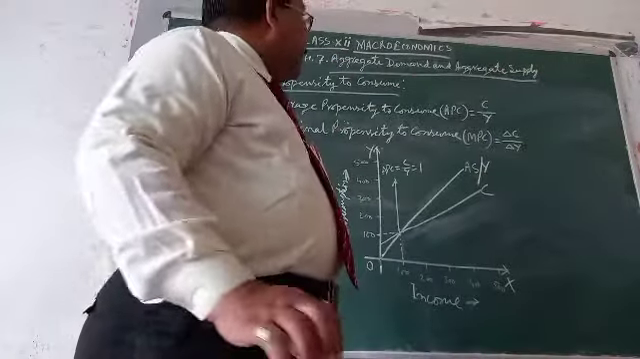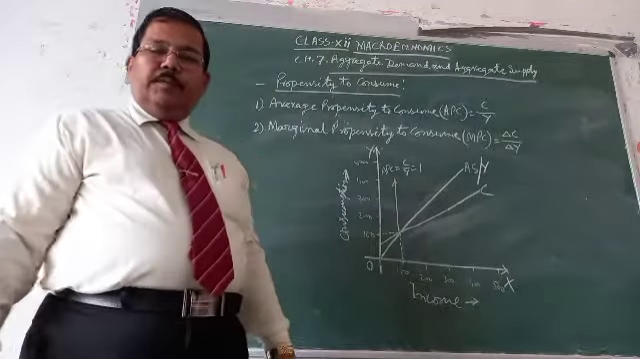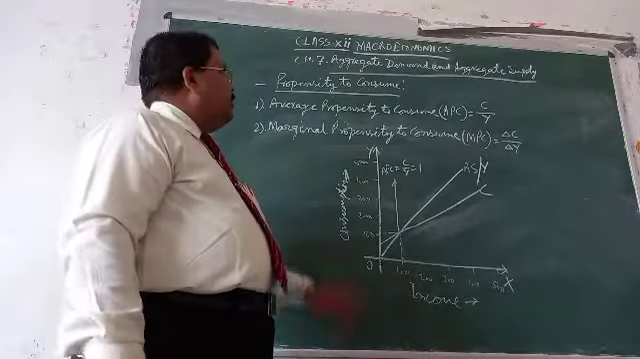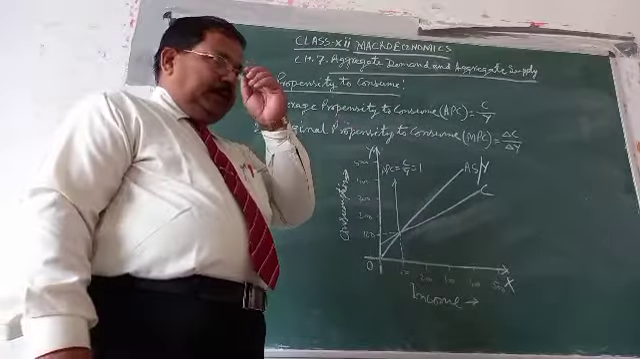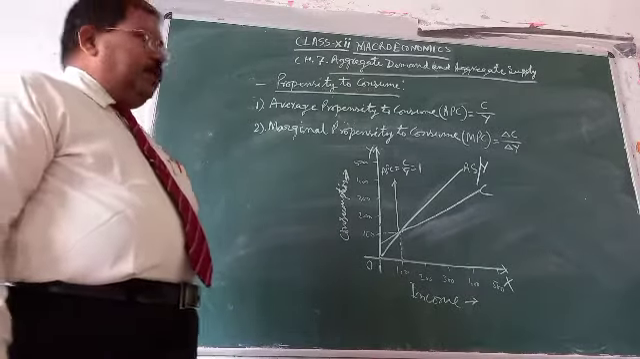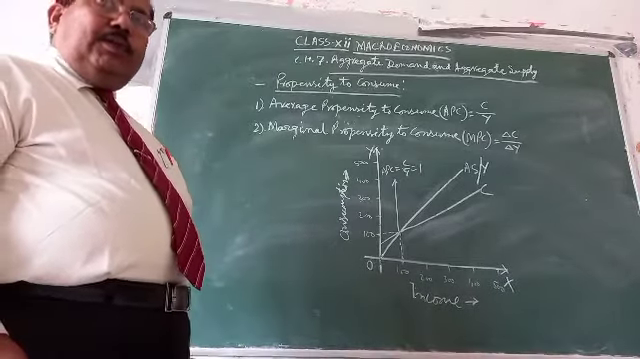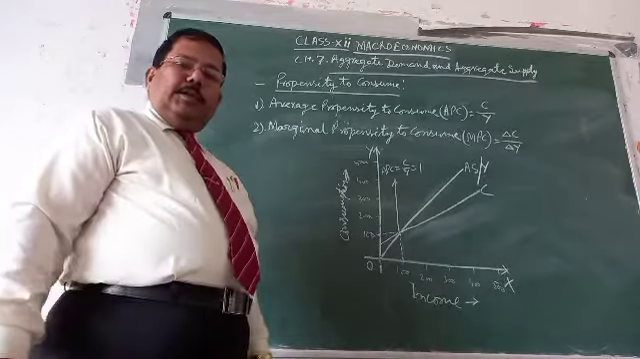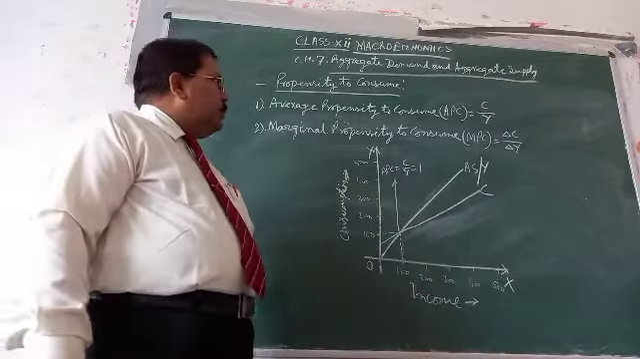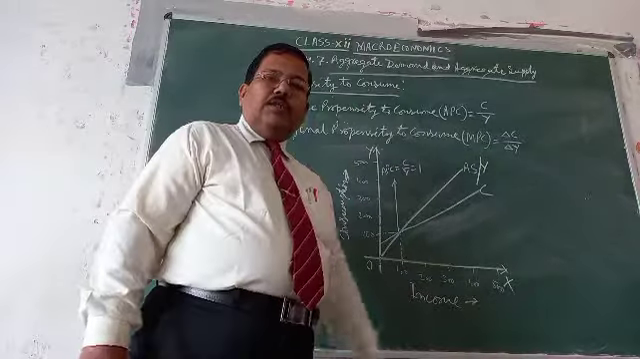Hello, students. Today we will discuss Class 12 Macroeconomics, chapter 7, aggregate demand and aggregate supply. We have already discussed the various forms of aggregate demand and aggregate supply, the components of aggregate supply, and components of aggregate savings. Today we will discuss the propensity to consume.